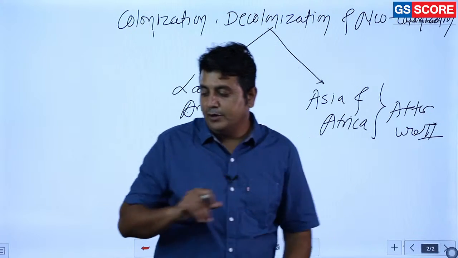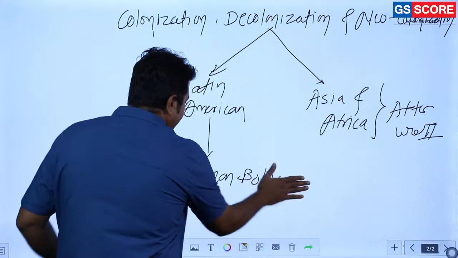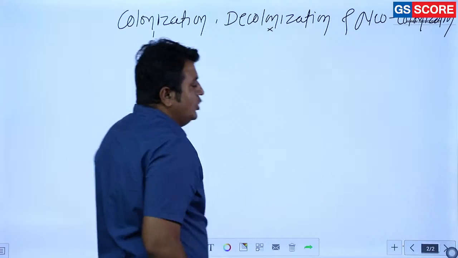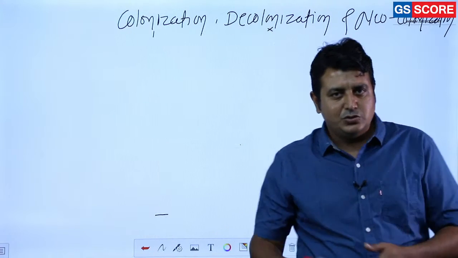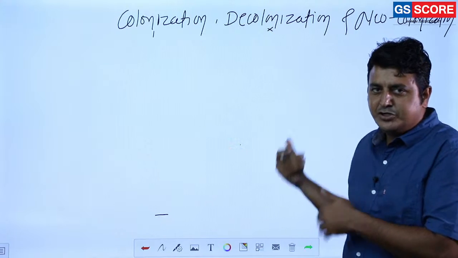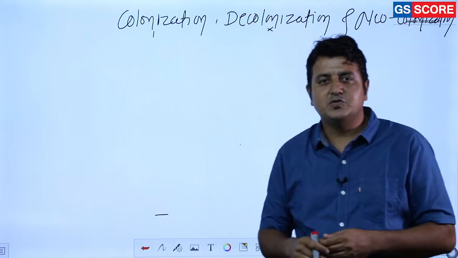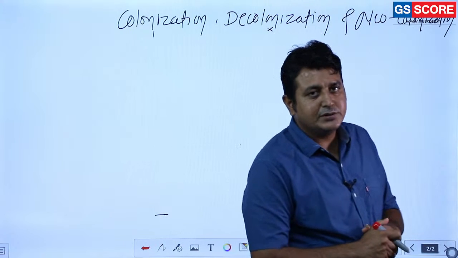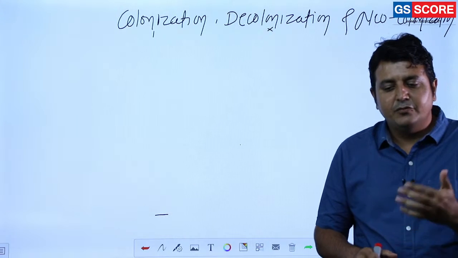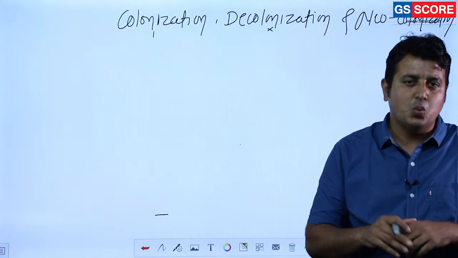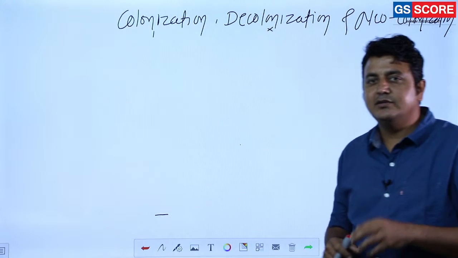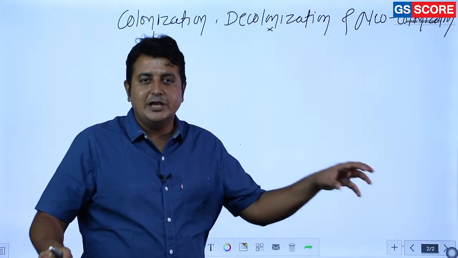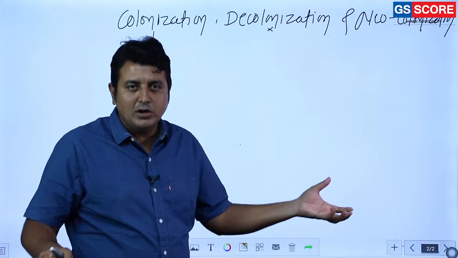But now what? Now the next chapter started here, and this is very important. So many countries got independence, as we have mentioned Latin American countries and Asian and African countries. They got independence from the European powers in gradual phases. But the most important thing was they became the victims of neocolonialism. So what exactly is the difference between neocolonialism and colonialism? In colonialism, direct establishment of control leads to exploitation of resources. And in neocolonialism, it was not the case.